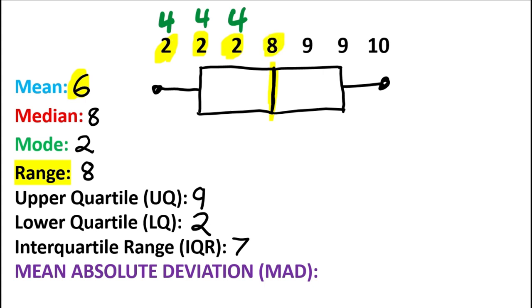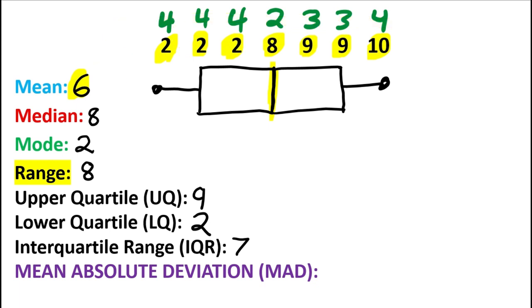Now I finally find a different data value, 8. How far away is 8 from 6? Well, we know that 8 is 2 away from 6. And how far is 9 away from 6? That is going to be 3 away. And how far is the other 9 away from 6? 3 again. And then our last data value is 10. How far away is 10 from 6? That is 4 points away from 6. So we have found the distances of all of these data points from the mean.